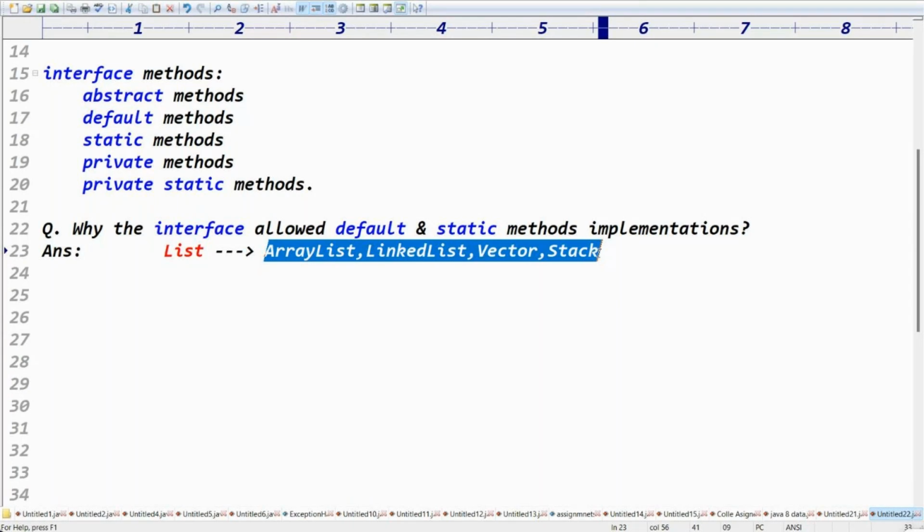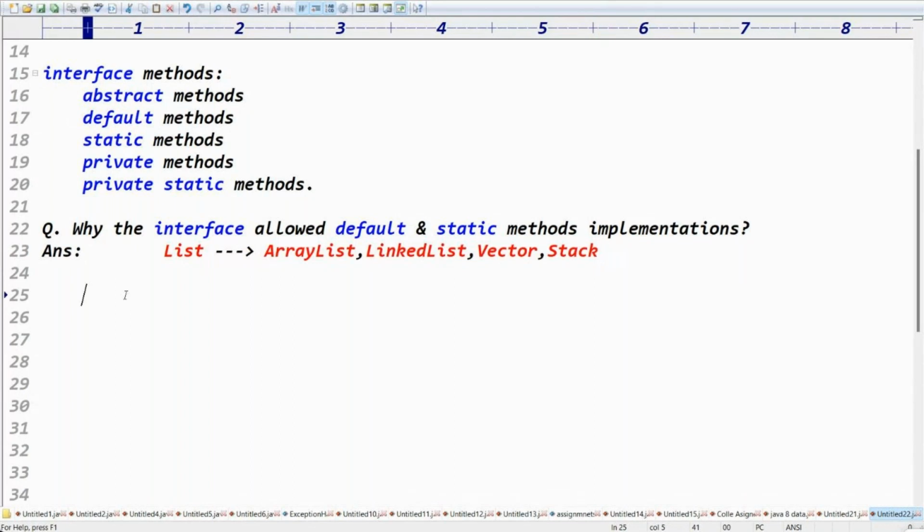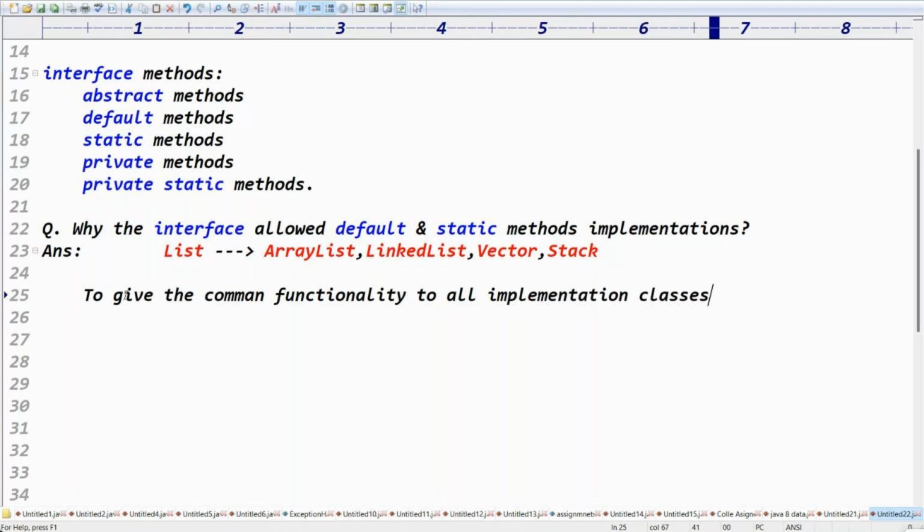Get the point, right? The point is to give common functionality to all implementation classes.